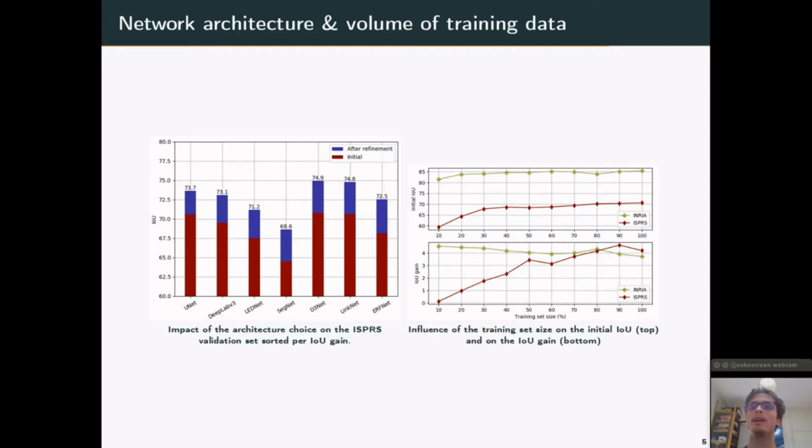This stems from the fact that the two datasets have an initial size really different. Indeed, the INRIA dataset is much bigger than the ISPRS dataset. And finally, what we learn here is that for too small datasets, the neural network cannot learn how to be efficiently guided by the annotations. This is shown here on the left part of the bottom graphic with the ISPRS case.